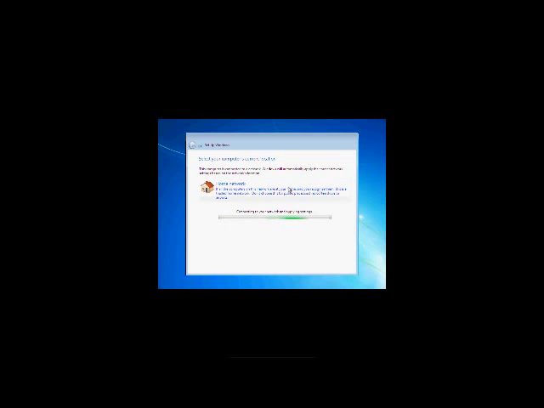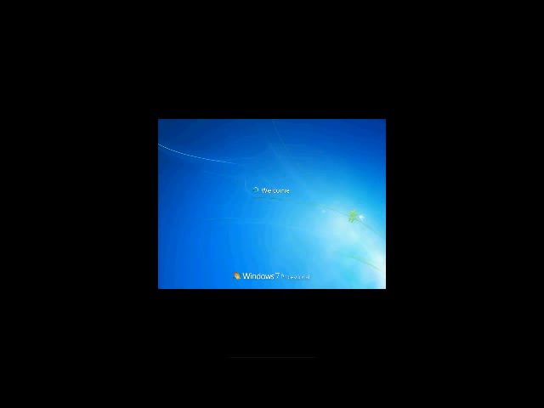So now over here it applies the settings. And after this window is where your actual Windows 7 desktop should appear, and it is as if you installed Windows 7. So let's just wait for this to finish up. Windows is finalizing your settings, it says here. And this is where Windows will open up. Here's the welcome screen as if you just logged in.